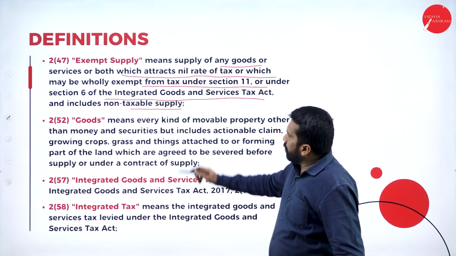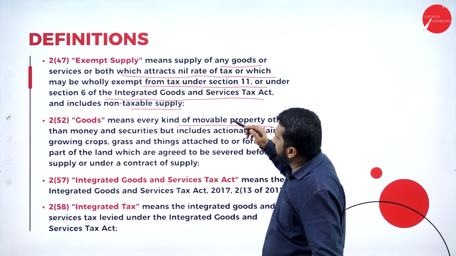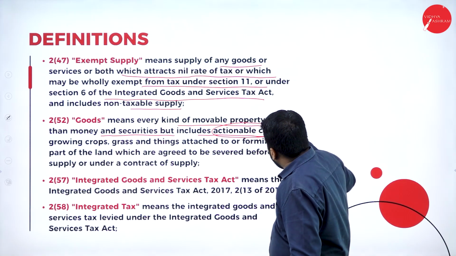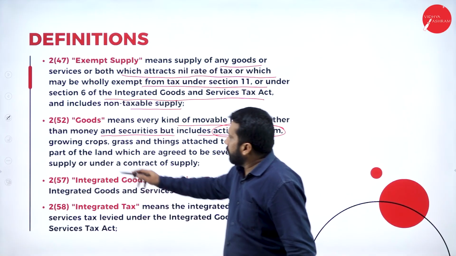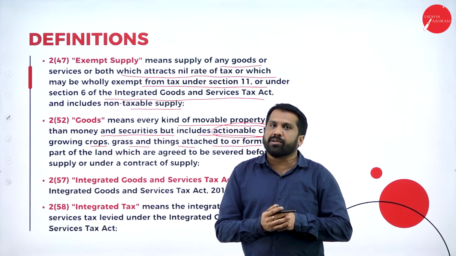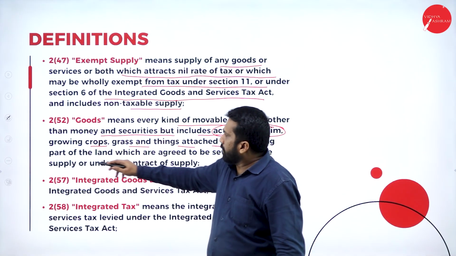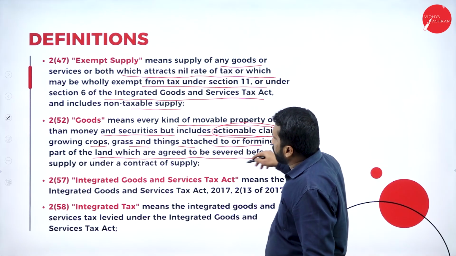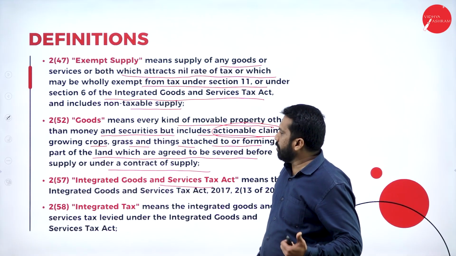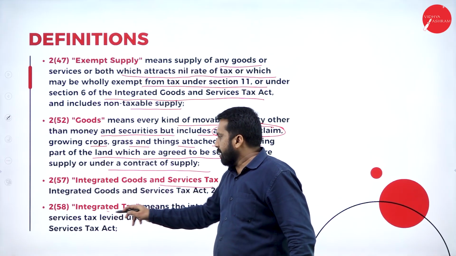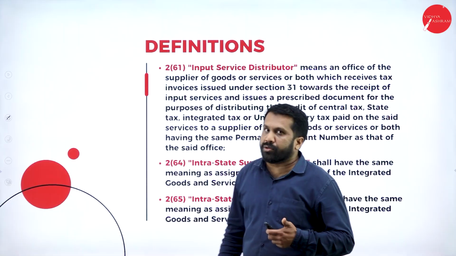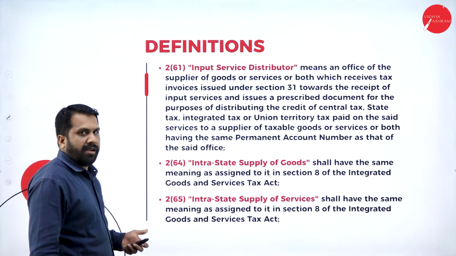Then goods means every kind of movable property other than money and securities, but includes actionable claims. See, goods also include growing crops, grass and things attached to the land or forming part of the land which are agreed to be severed before supply or under a contract of supply. If you cut that, then it is not considered as this thing, goods. Next, Integrated Goods and Services Tax. Already you know that IGST, integrated tax. These are only definitions, you remember this. Most of the definitions you already know actually, but you just have to read it once.